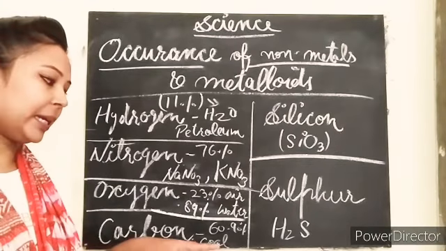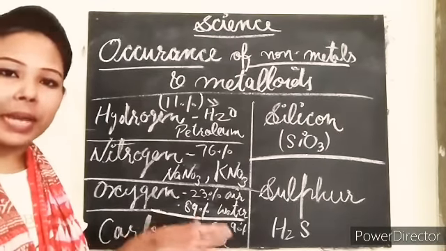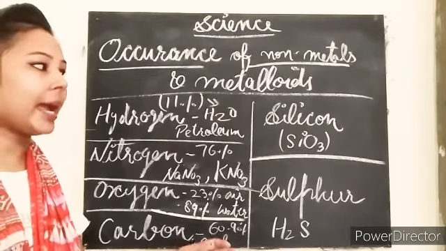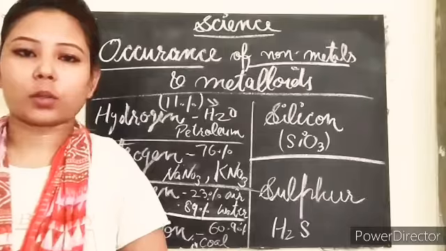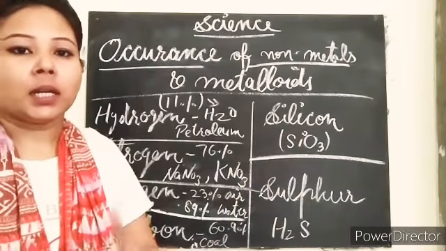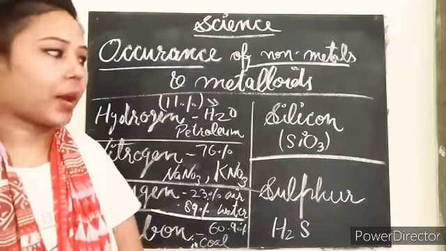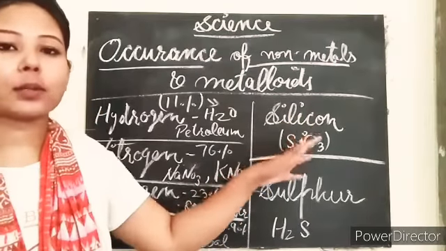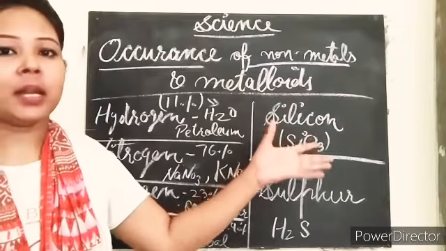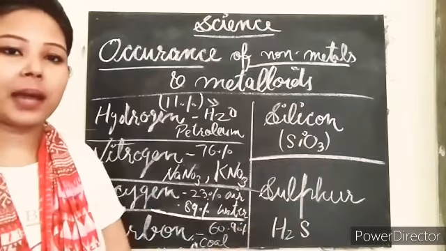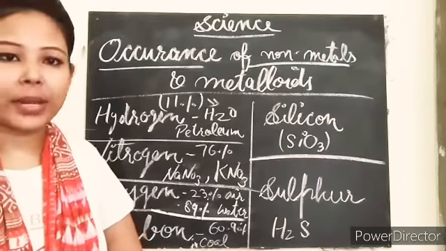Approximately 60 to 90% of coal and coal products is carbon, right? And the next one we have silicon, and this is the second most abundant element in Earth's crust, right? It is also in combined form, and when it reacts with oxygen it gives SiO2, that means silica, and even the silicates also, right?